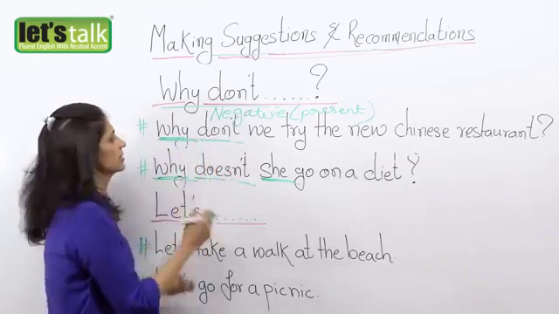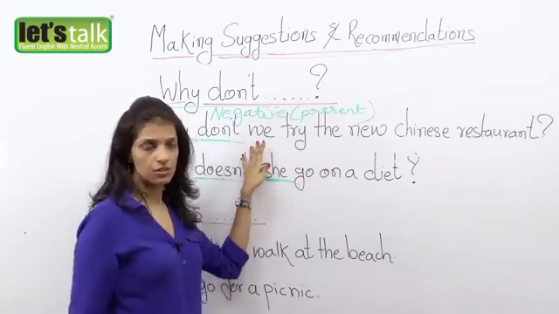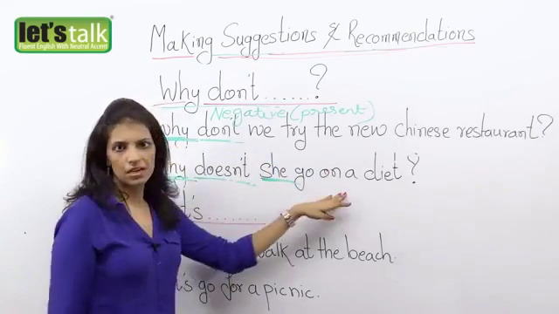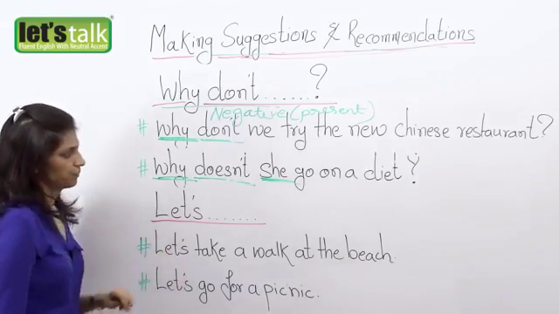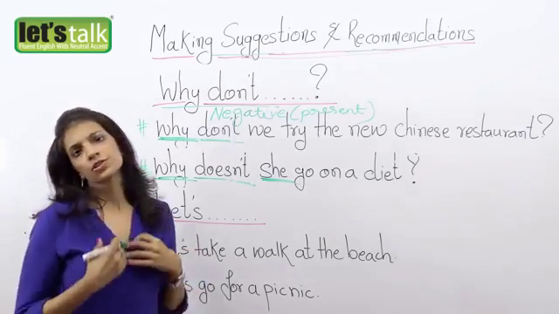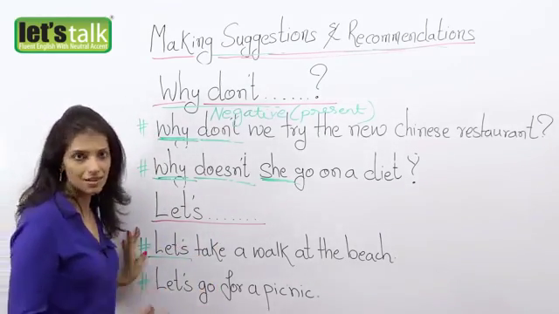They're interchangeable, like I said. So you can say how about trying the new Chinese restaurant, or how about the new Chinese restaurant. Okay, or what about going on a diet. Okay, now the next is let's. We use this when we make a recommendation, and of course you're part of it because this is a contraction of let us.